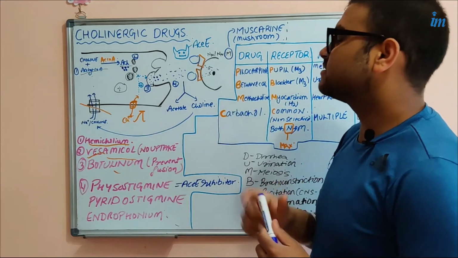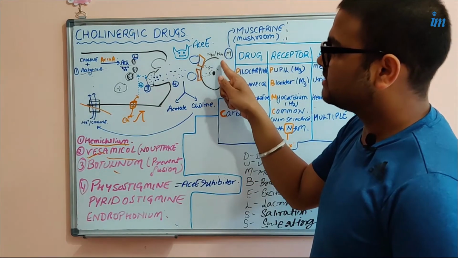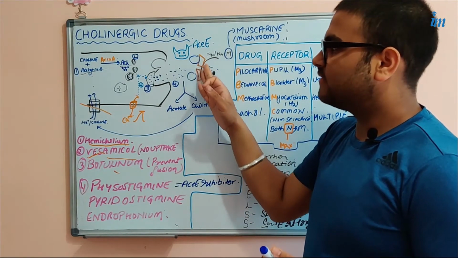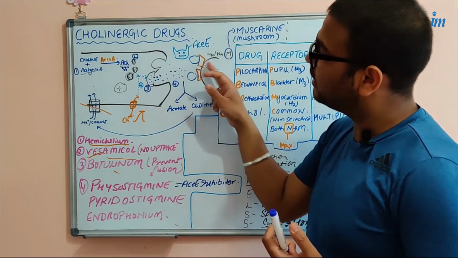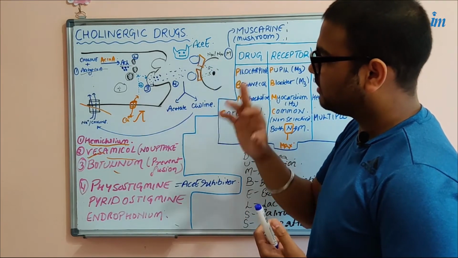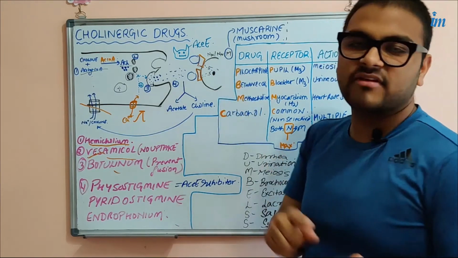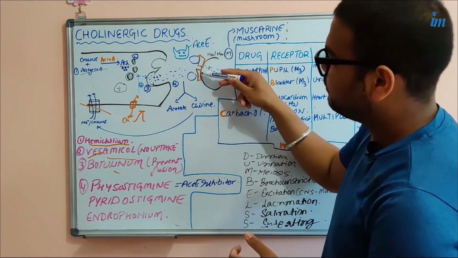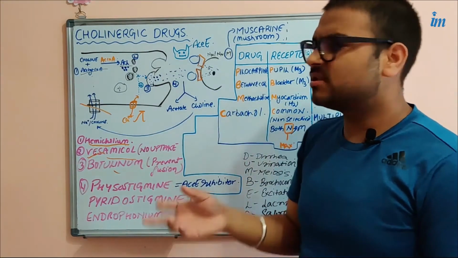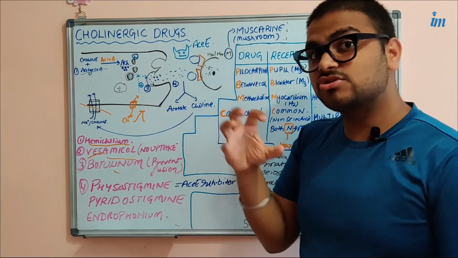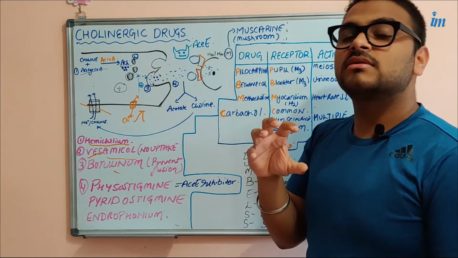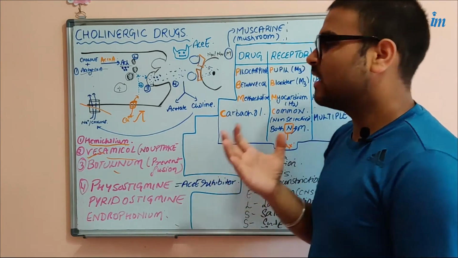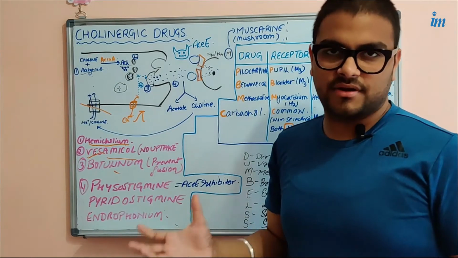Okay, for example, let us assume that this is a receptor of acetylcholine present on the heart. For example, this is the myocardium cell, having M2 type of receptor. As soon as the acetylcholine binds to this orange M2 type of receptor present on the myocardium cell, it will give such signals to the heart muscles that they will have lower strength of contraction, and it will produce bradycardia.